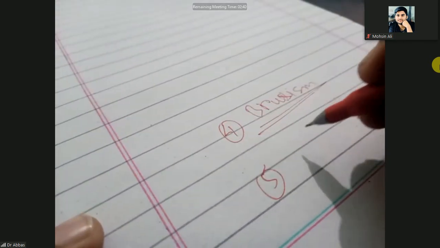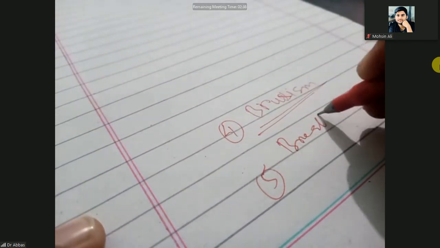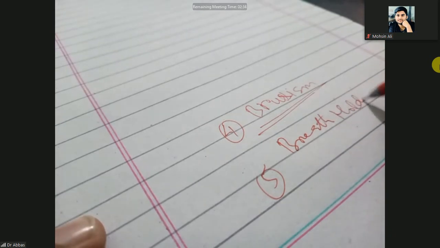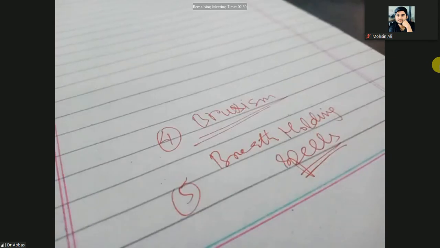Another behavioral disorder is breath holding spells. Bruxism is teeth grinding, and the fifth one is breath holding spells. You know the baby will cry, and after they cry, the baby will stop breathing for some time.